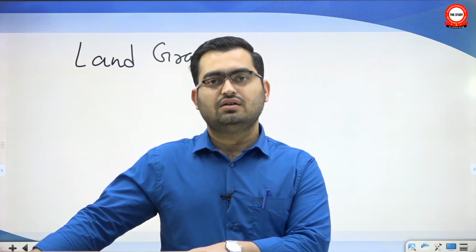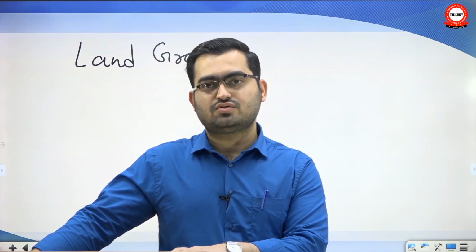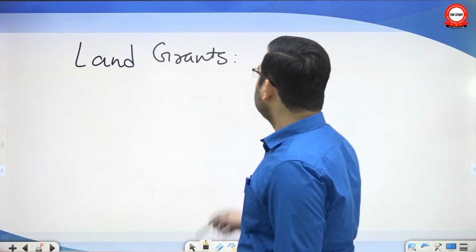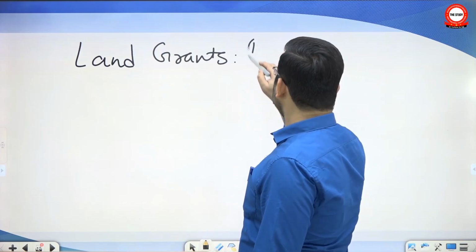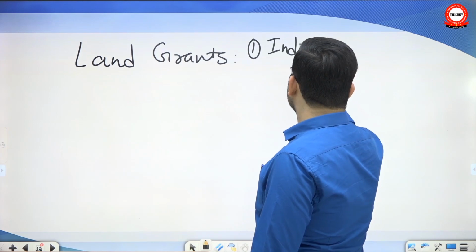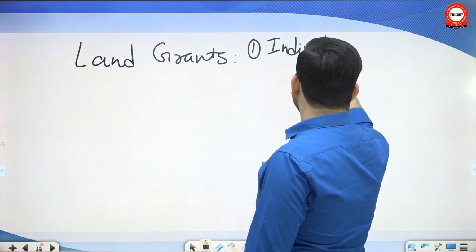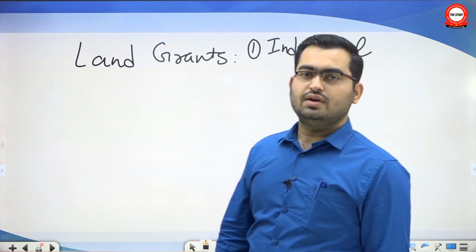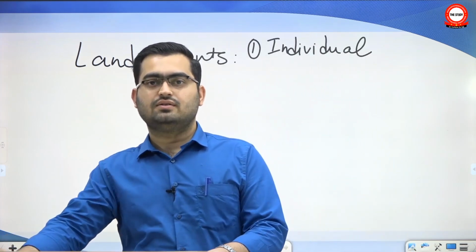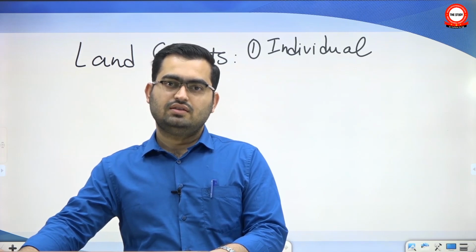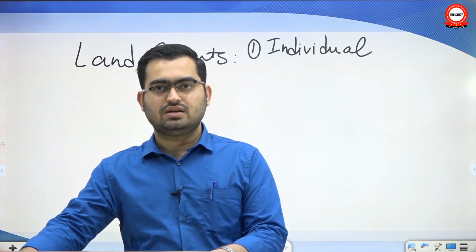And land grant was a very important instrument to expand agriculture. Earlier, land grants were made to individual Brahmins and Buddhist monks only. The purpose was: a certain land is being given to you, you go expand agriculture there with your knowledge of agriculture, and then pay a certain amount of taxes and keep the rest.